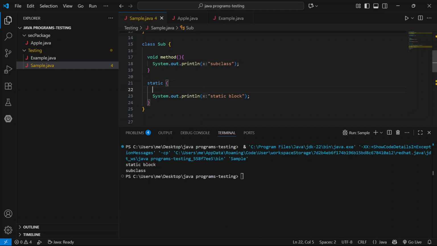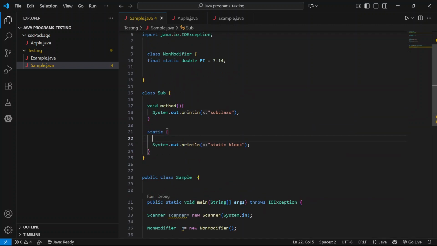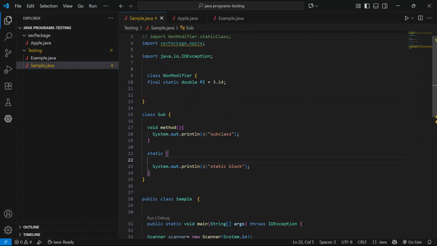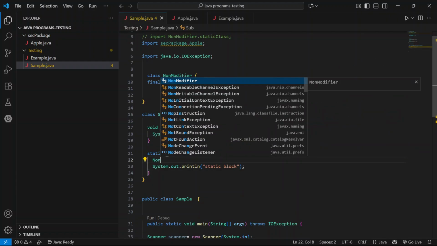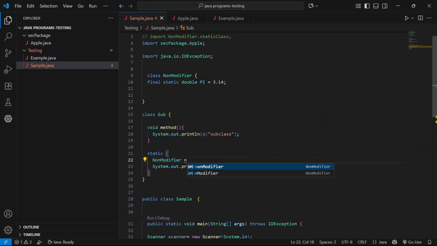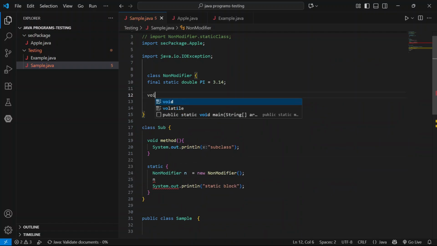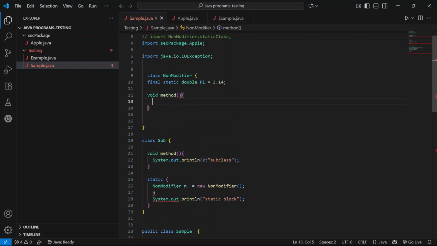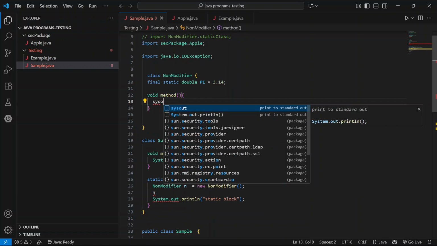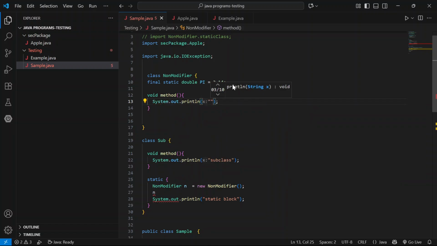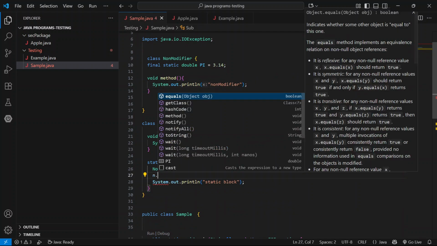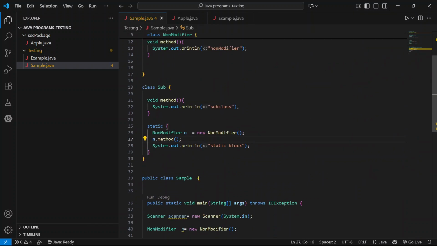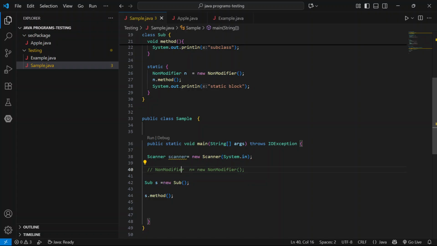If you create a non-modifier object here, create one method, void method, sys out, and call that method from non-modifier, just calling the method.